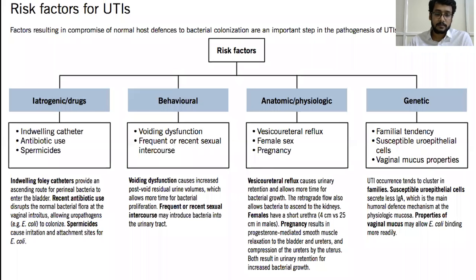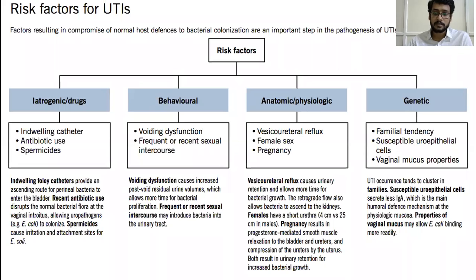Coming to the behavioral risk factors, voiding dysfunction causes increased post-void residual urine volumes, which allows more time for the bacteria to proliferate. And the other one is frequent or recent sexual intercourse. This may introduce bacteria into the urinary tract. It's a direct infection.